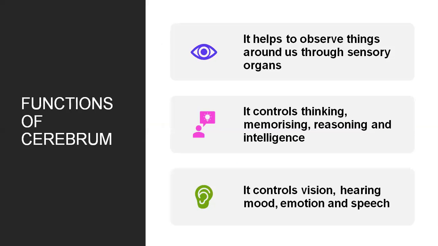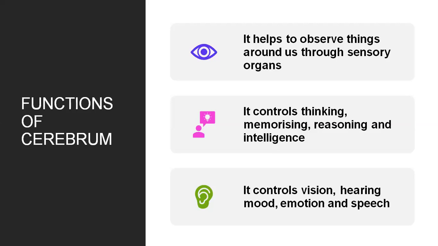What are the functions of cerebrum? It helps to observe things around us through sensory organs. Second, it controls thinking, memorizing, reasoning, and intelligence. It controls vision, hearing, mood, emotion, and speech. So these are the functions of cerebrum.